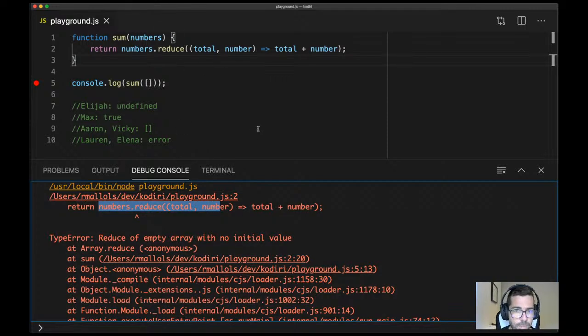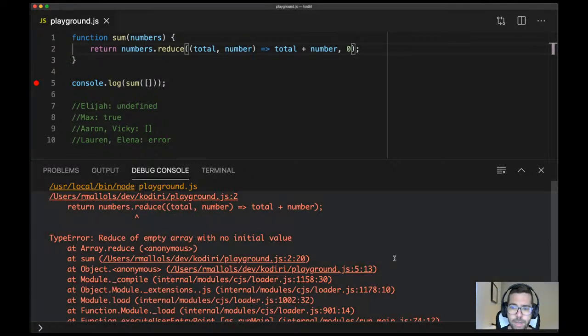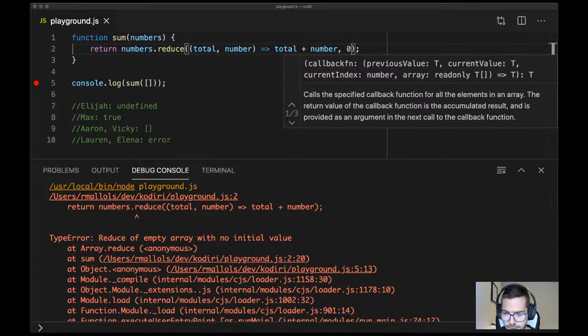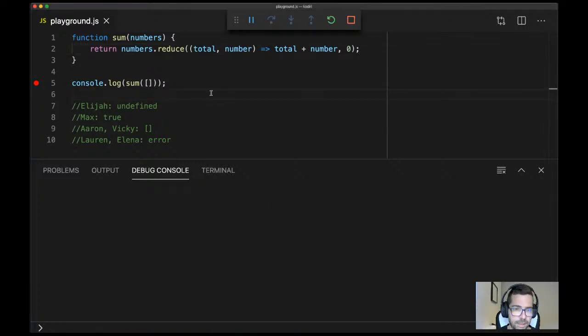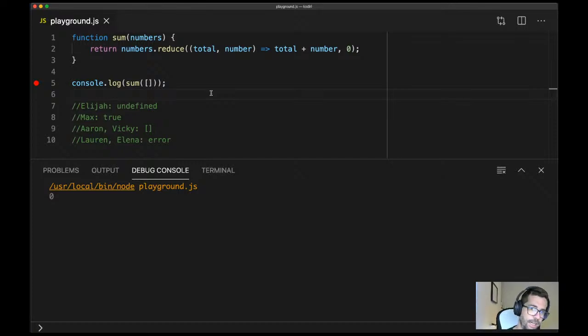So imagine that I want to return 0 if there is nothing in the array. How can we solve the problem? That's correct, Lauren. You see? So thanks to that, now that algorithm should work and it should return 0. Any questions so far? No? All right, so that's the way it works when we have arrays, and that's easy.